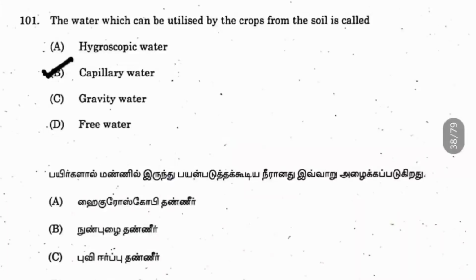Actually there are three types of water. One is structural, then hygroscopic or adsorbed water, and the third one is the capillary water. So capillary water is the water which is held in between the voids of the soil. So this can be easily taken up by the crops.